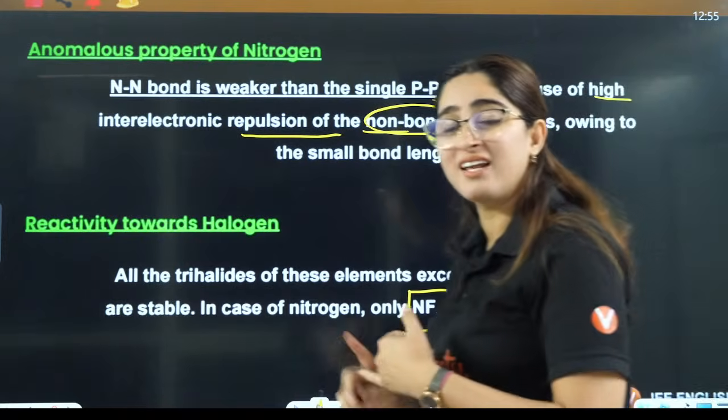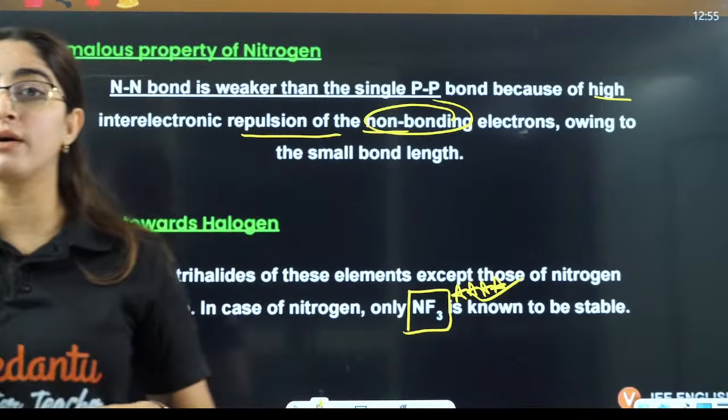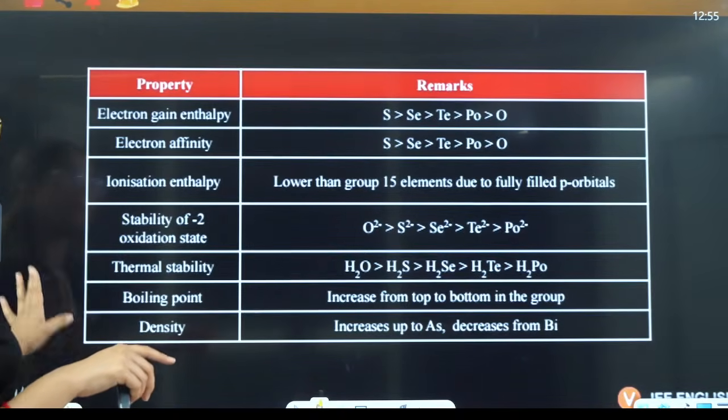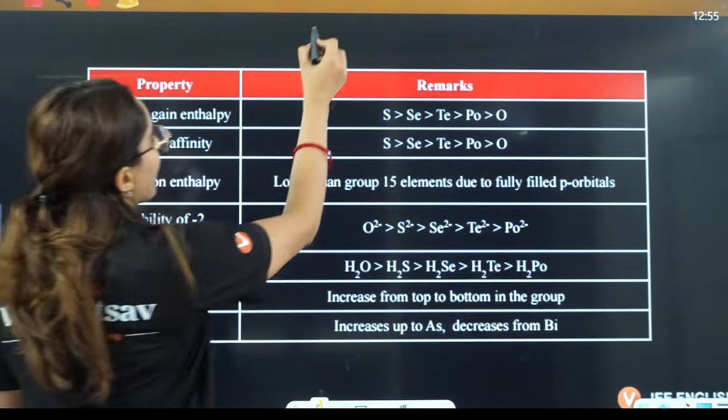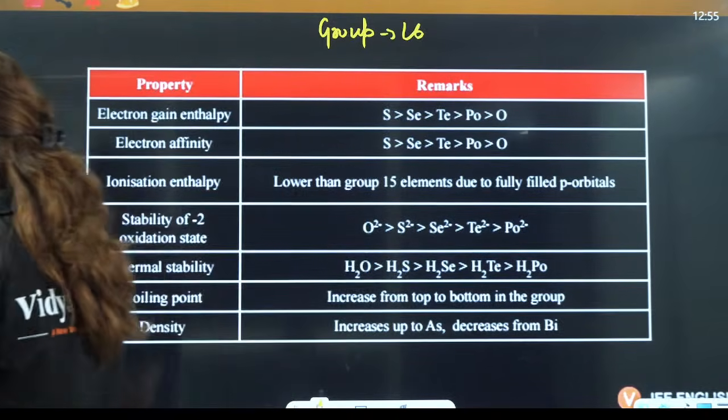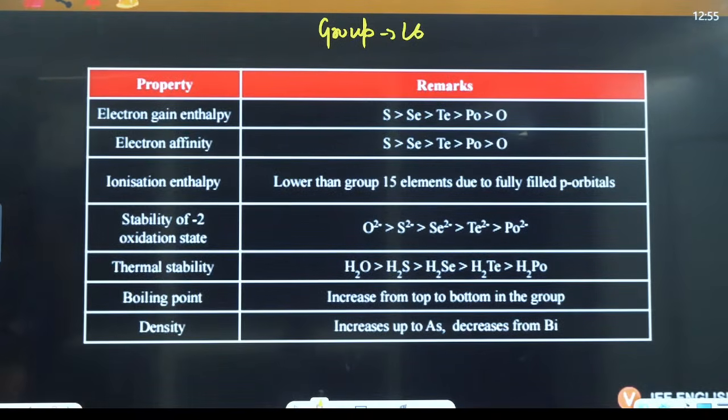The bond angle, everything that we discussed in chemical bonding, that is very important. Then guys, we have group number 16 here. Group number 16. Yes, everybody, let's talk about